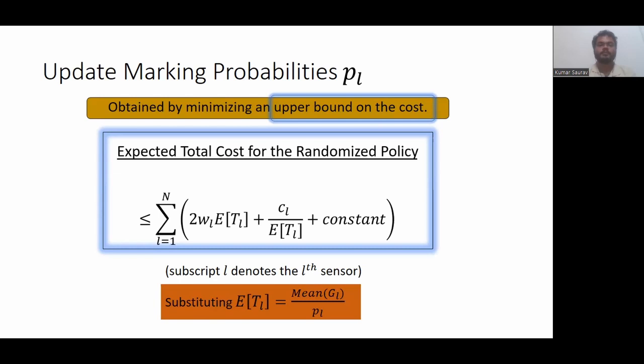Further, this upper bound only depends on expectation of TL and the other constant parameters.